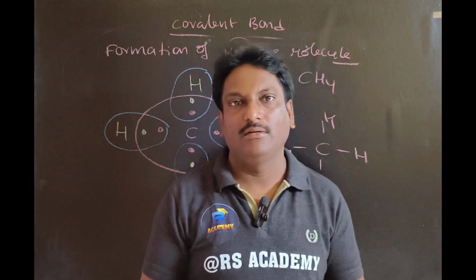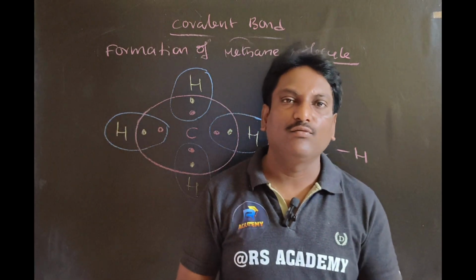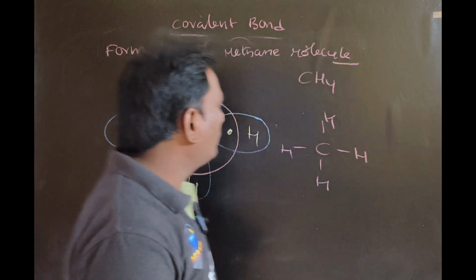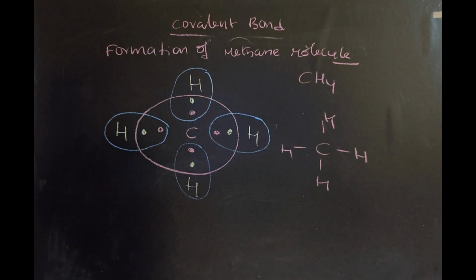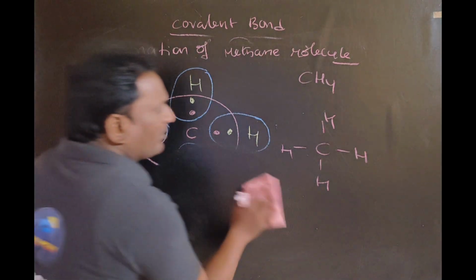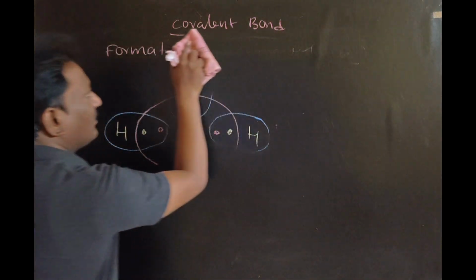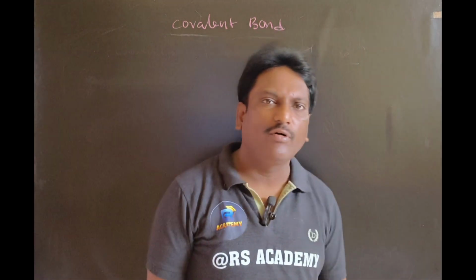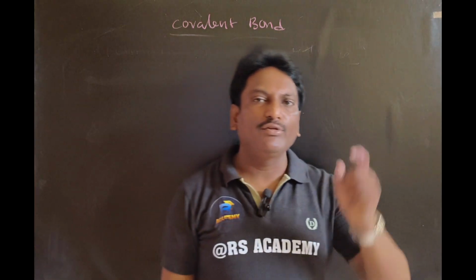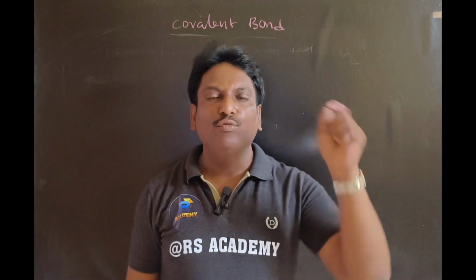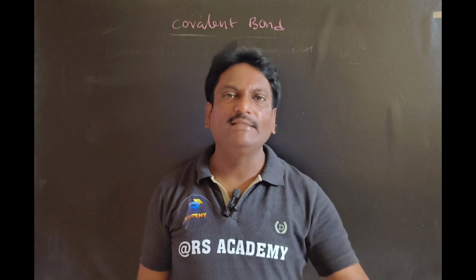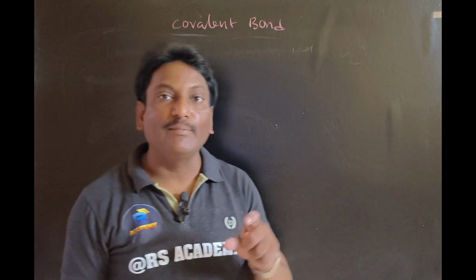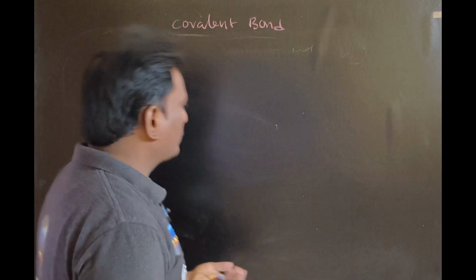So now let us find out the answer. Why does carbon always form covalent bond? Make a note of that. Some non-metals are involved in ionic bond, and non-metals are also involved in covalent bond. But even though carbon is a non-metal, it only has a tendency to form covalent bond, not ionic bond. So what is the reason behind that? Let us have a talk.